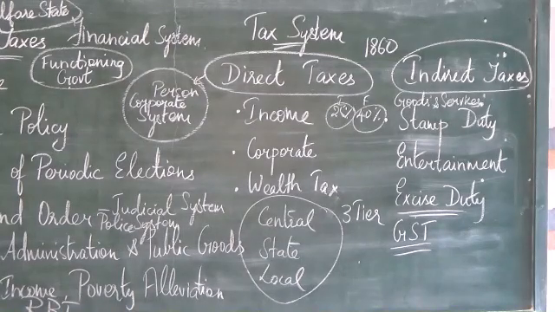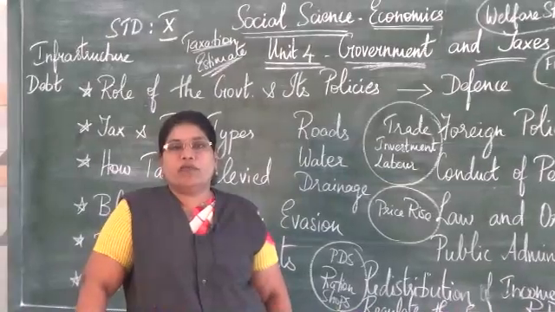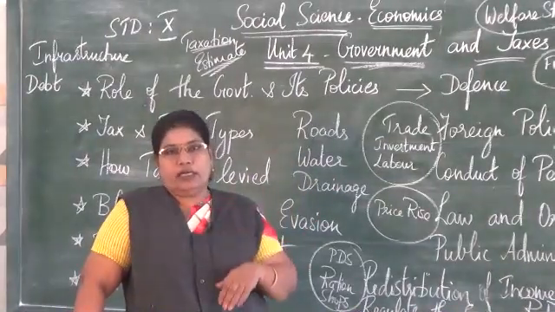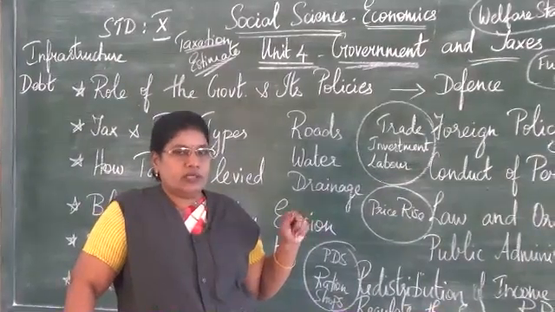So any duty on manufactured goods, for example, electronic goods that are brought from foreign countries, a person has to pay an excise duty to the government in order to bring that to India. That is called customs duty, otherwise excise duty.